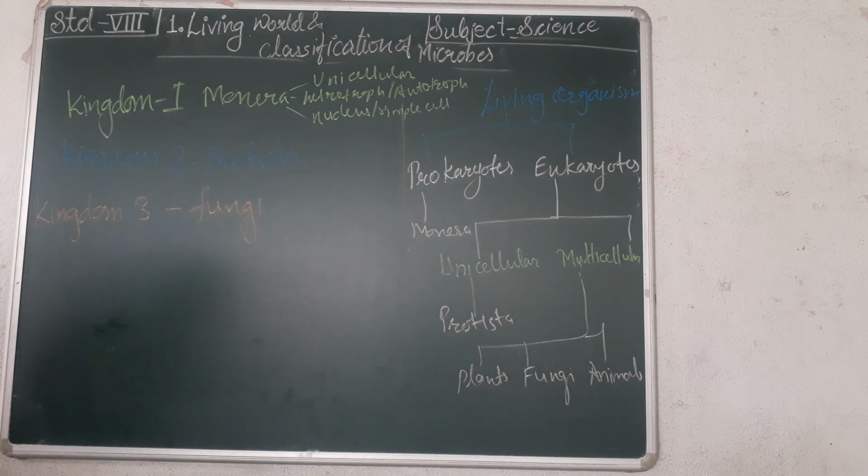Now come to the next kingdom, Protista. Have you observed pond water under the microscope? If you observe pond water under the microscope, you observe some microorganisms in the water. That is nothing but amoeba. Okay. Now let's study the characteristics of the kingdom Protista. Protista are single-celled organisms with a well-defined nucleus enclosed in a nuclear membrane. They have pseudopodia, or hair-like cilia, or whip-like flagella for locomotion.